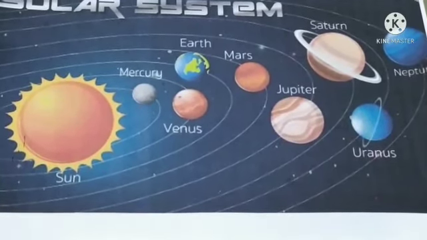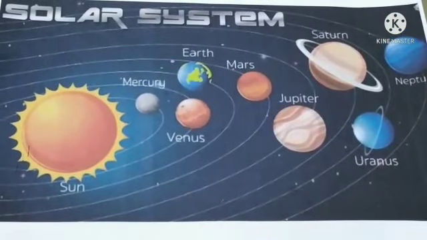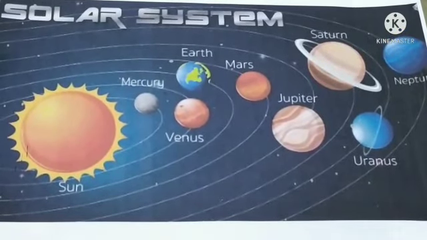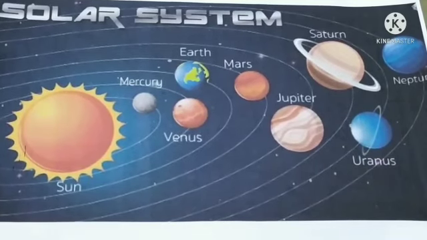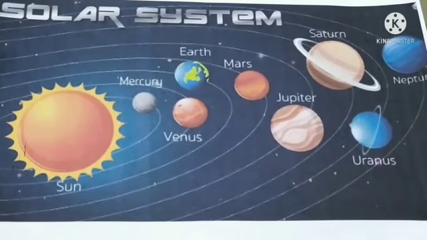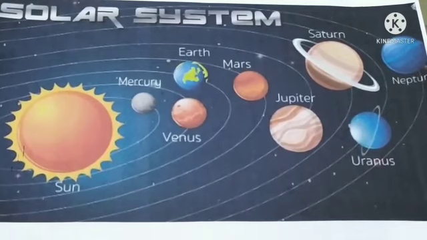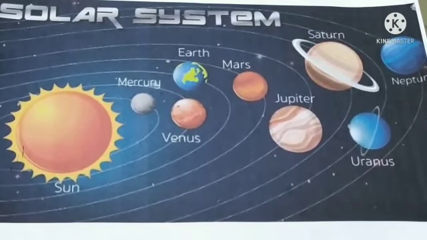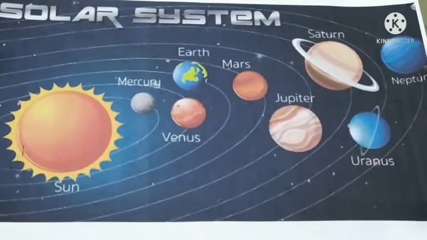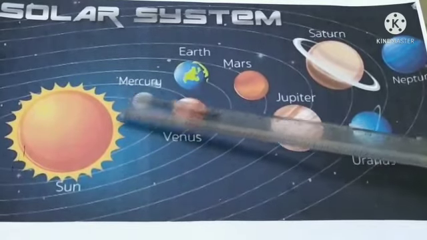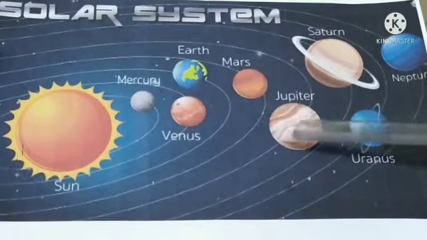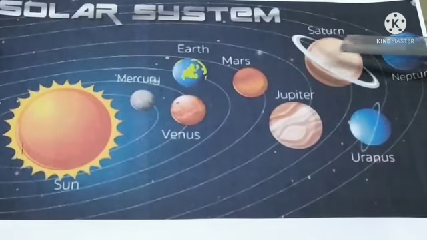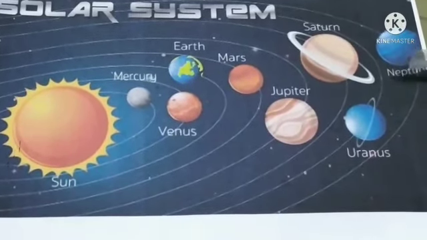Venus is considered Earth's twin because its size and shape are very similar to those of the Earth. Jupiter is the biggest and Mercury is the smallest planet.